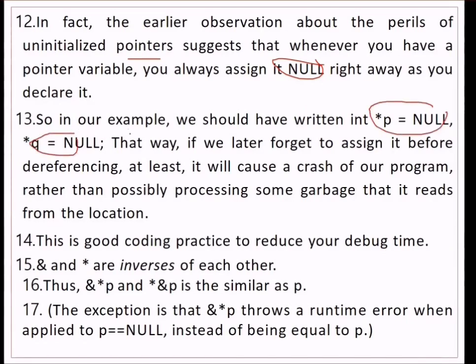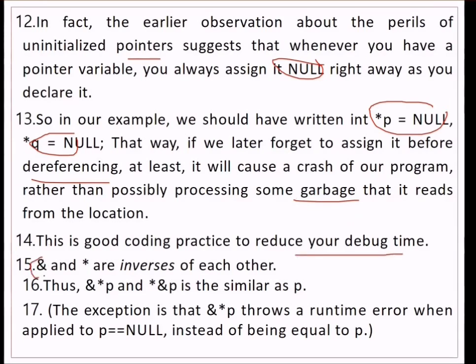That way, if we later forget to assign it before dereferencing, at least it will not cause any trouble for us, rather than possibly processing some garbage from the location and after some time giving some erroneous result. So this is a good programming practice to get rid of debug time.